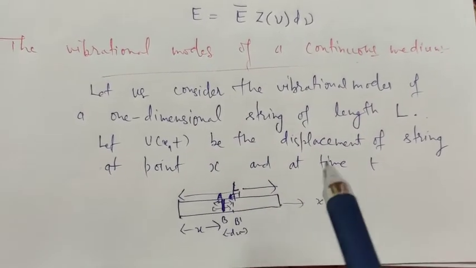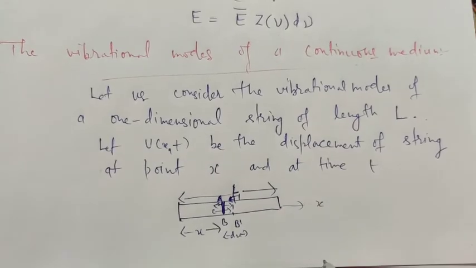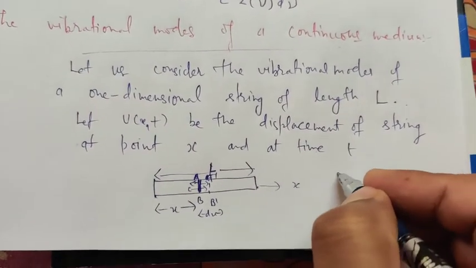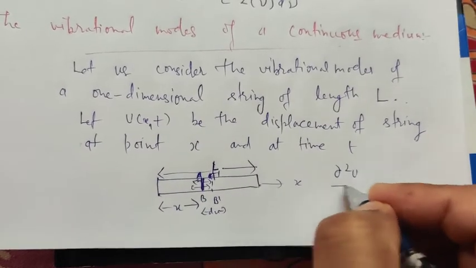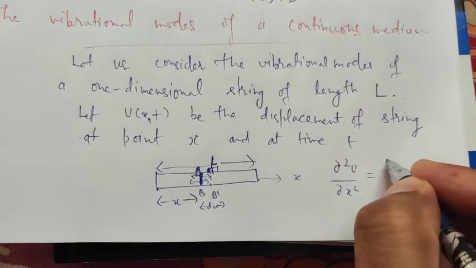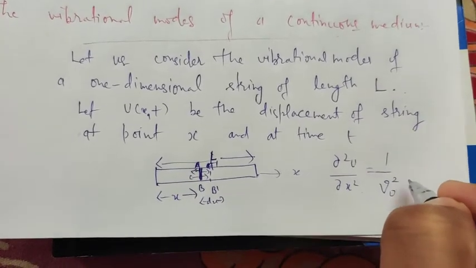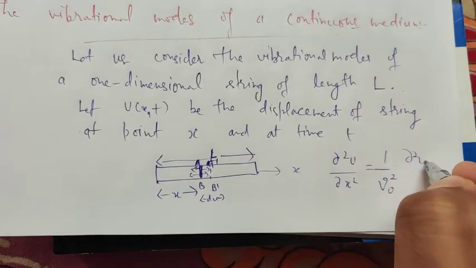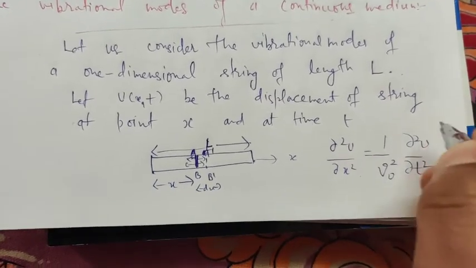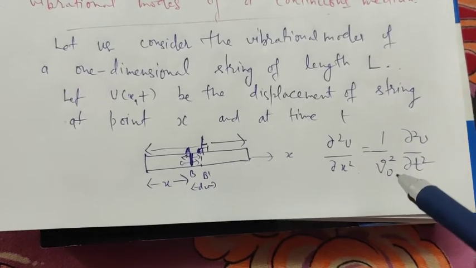Because this is displacing, there will be the Debye equation of motion. Now the Debye equation of motion is given by d square u upon dx square is equal to 1 upon v naught square d square u upon dt square, since this is your acceleration and this is the velocity of this